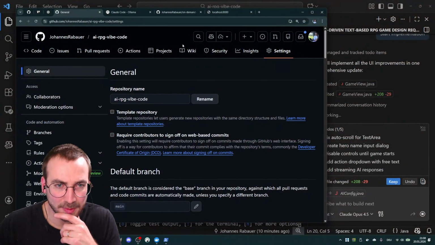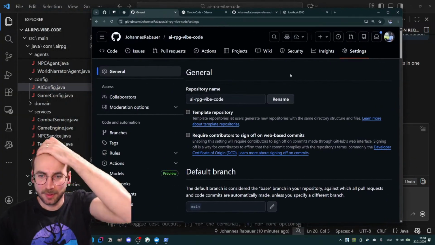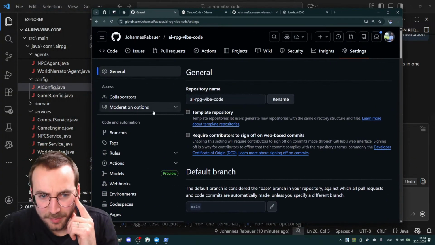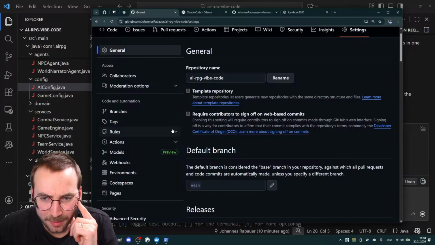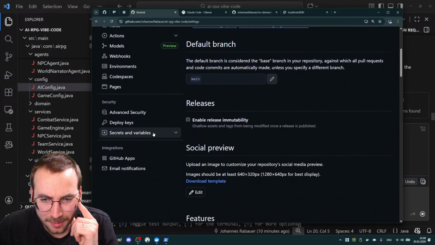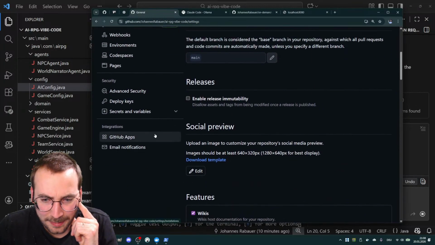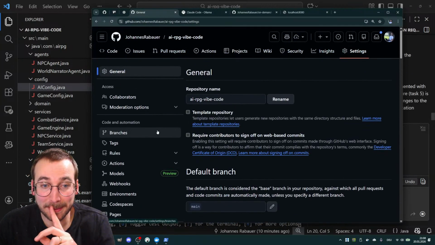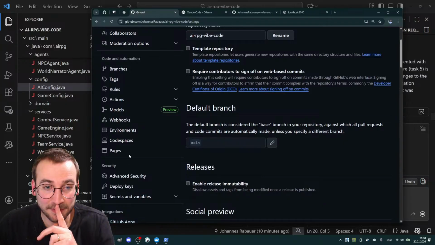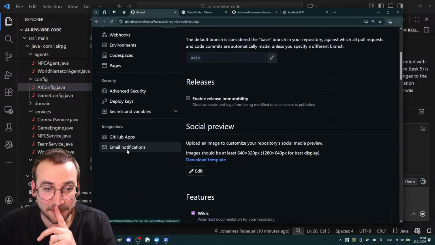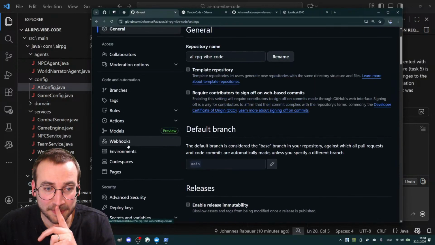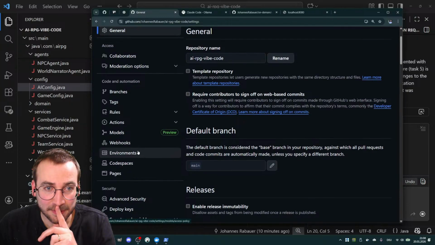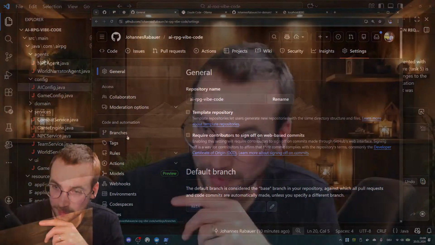So here we have this repository, and maybe, yeah. I think I disabled this. Yeah, give me one second. I have to check that.